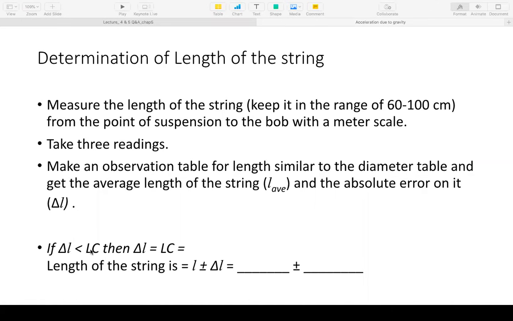If your delta L is less than 0.1 centimeter, then we'll always take the higher value of the error. So then delta L will be reported as the least count itself. But if delta L is more than 0.1 centimeter, then you will write whatever answer you get from your calculation. So again, the length will be reported as L plus or minus delta L, with centimeter written here. Any doubt so far in this formula for root mean square absolute average error?